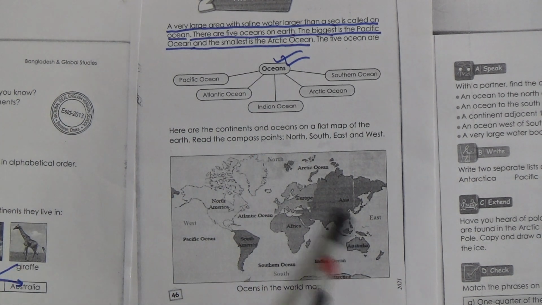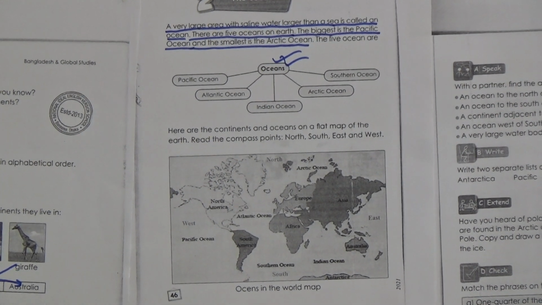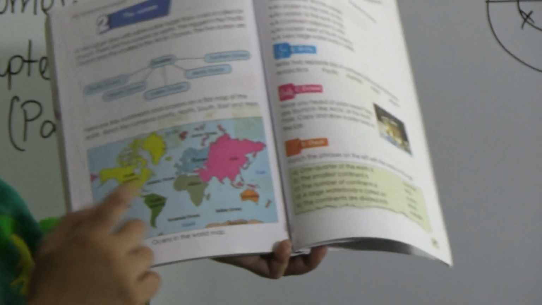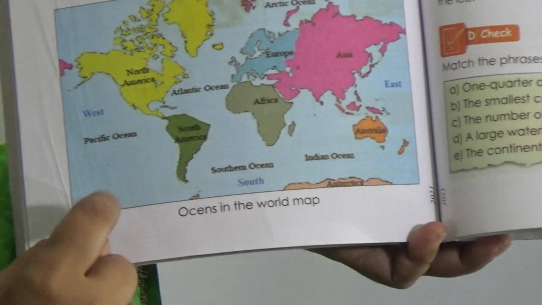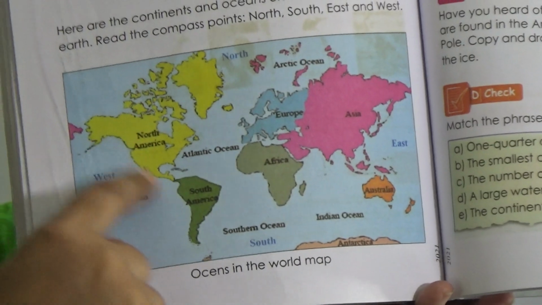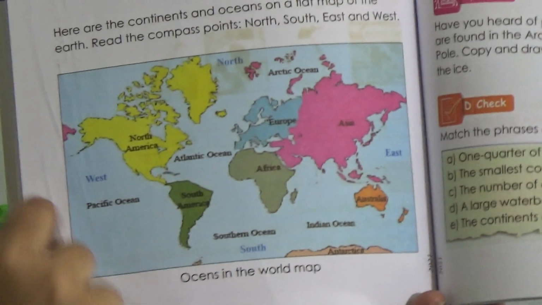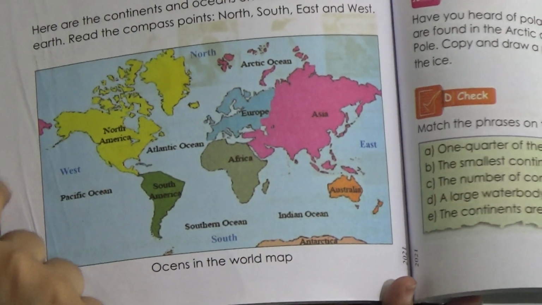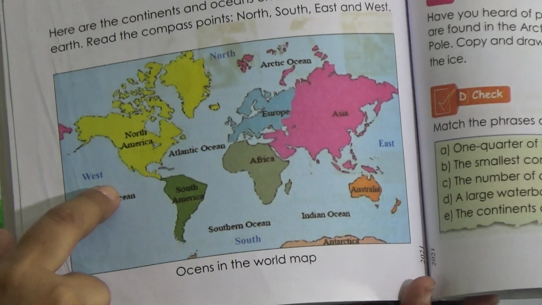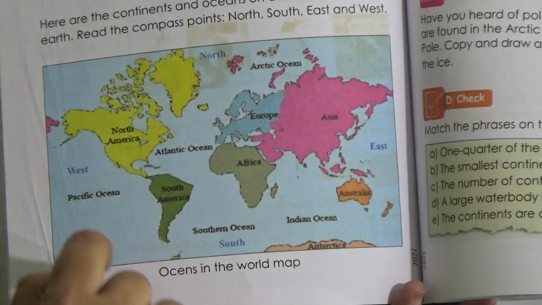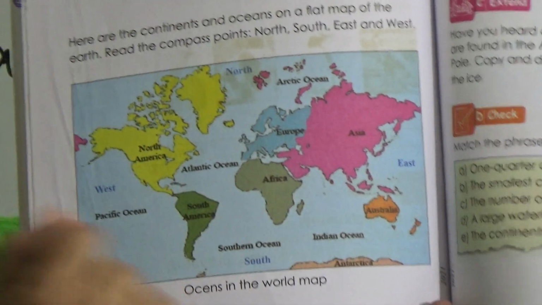So, oceans in the world map. Now look, you can see your book. This picture is very colorful and it will be helpful for you. Now look, there are different colors. This is Asia, this is Europe, Africa, North America is in yellow color. Now look, South America, Australia and Antarctica, and there are the oceans: Pacific Ocean, Indian Ocean, Southern Ocean, Atlantic Ocean, Arctic Ocean. So all the oceans are here, 5 oceans.